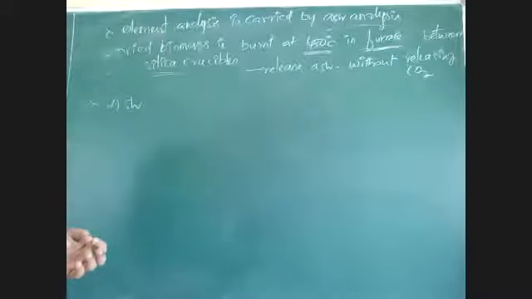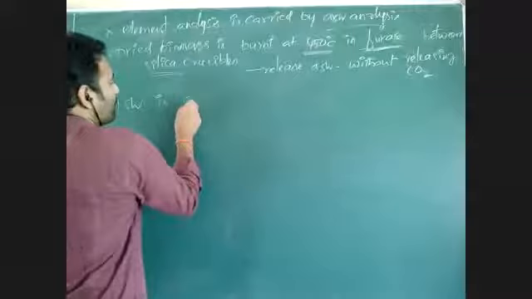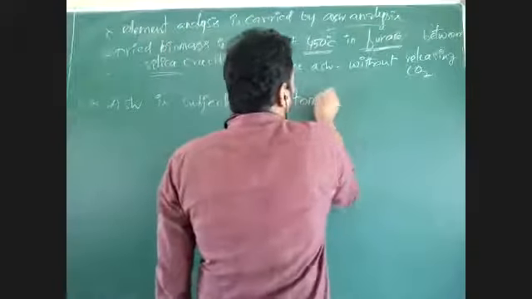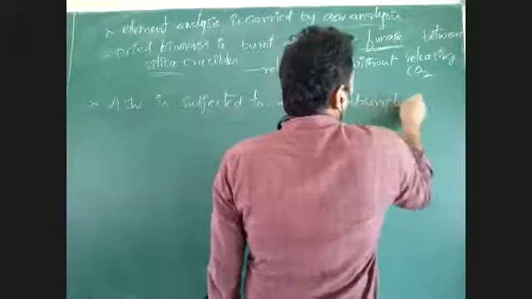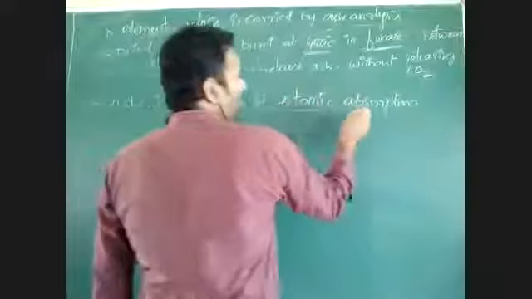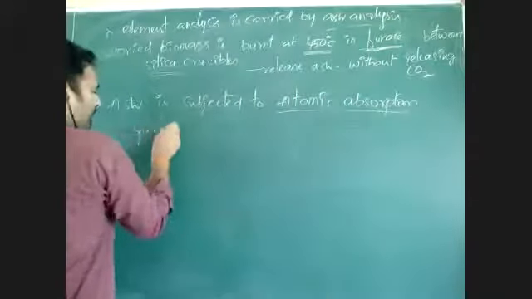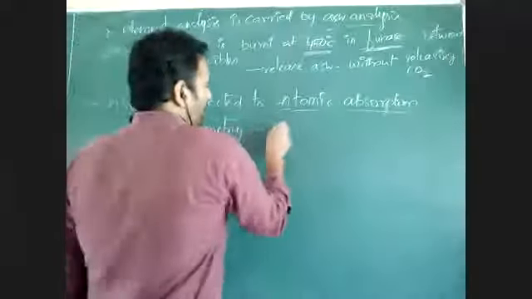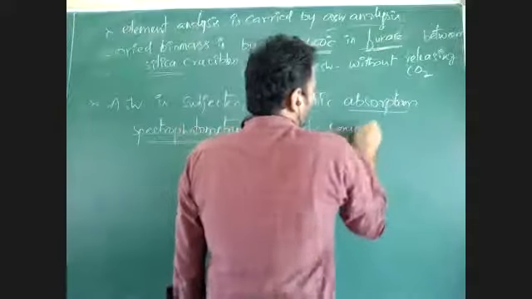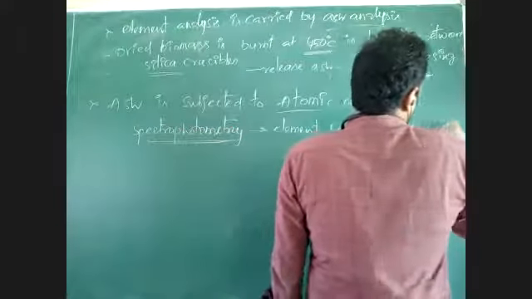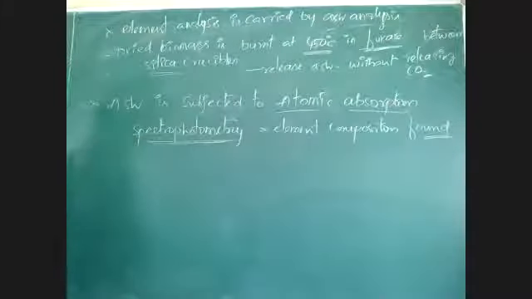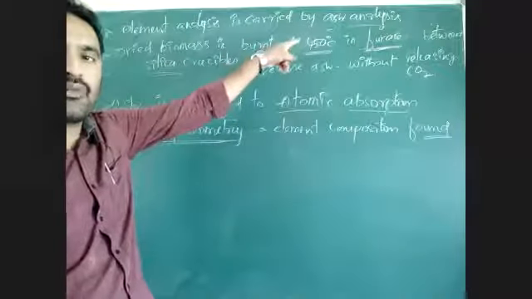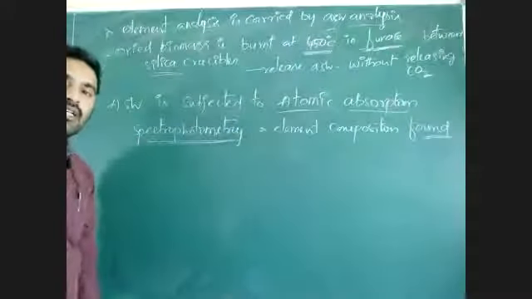That ash obtained is subjected to an instrument called atomic absorption spectrophotometry, and element composition is found. The ash we produce from the burning of the dried biomass is subjected to atomic absorption spectrophotometry.